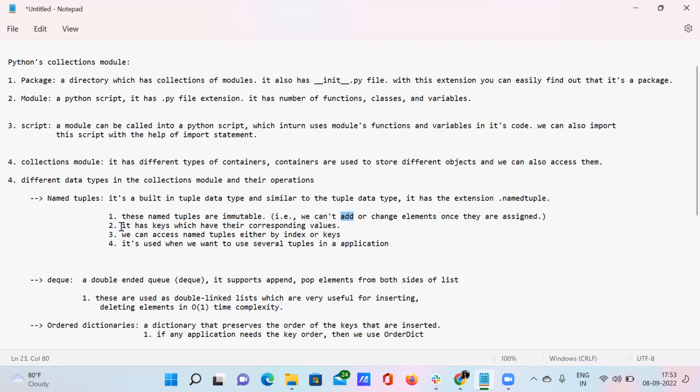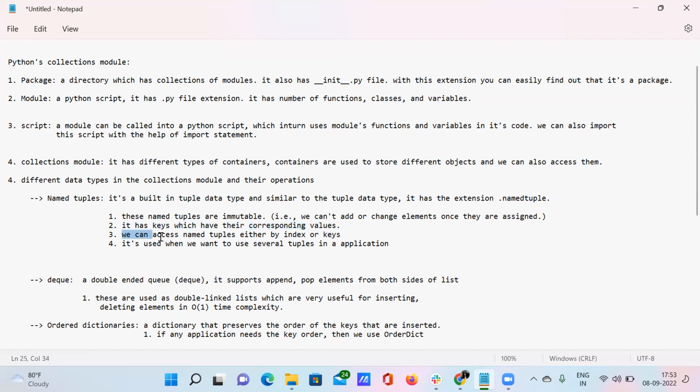And the second property is it has keys. Okay, it has some kind of keys, and it has their own corresponding values, just like a dictionary. You know that, right? Dictionaries have keys and values. Just like that, it also has keys, and it also has corresponding values for each of the keys.